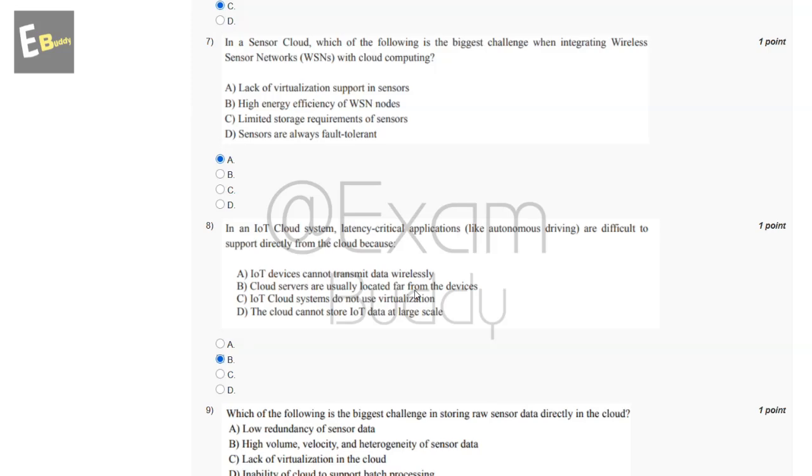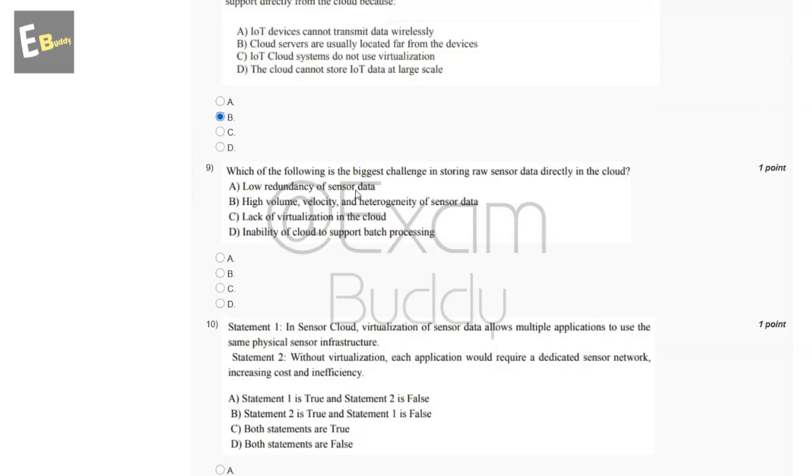Now let's go to our question number 9. Which of the following is the biggest challenge in storing raw sensor data directly in the cloud? So these are the options, and the answer of our ninth question is B. High volume, velocity, and heterogeneity of sensor data.